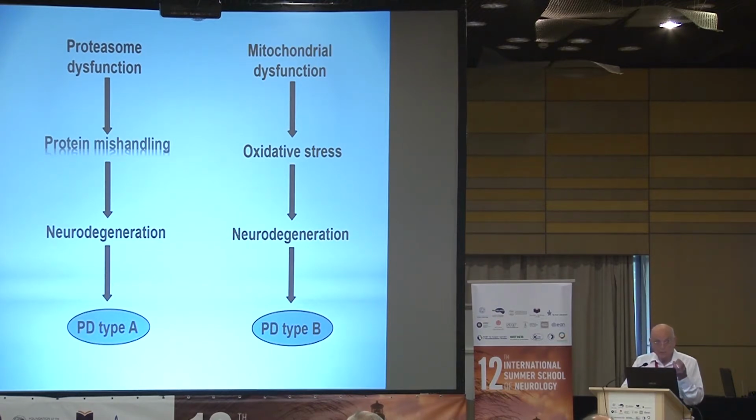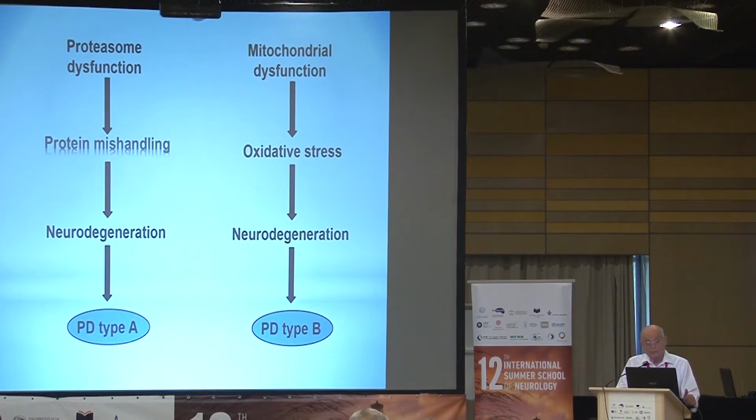Why is this so important? It's important because if we talk about mitochondrial dysfunction, about this on the right, then this means that this is due to oxidative stress, and we know how to deal with oxidative stress. We don't know quite well already by now how to deal with protein mishandling.